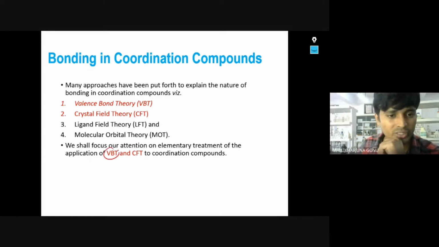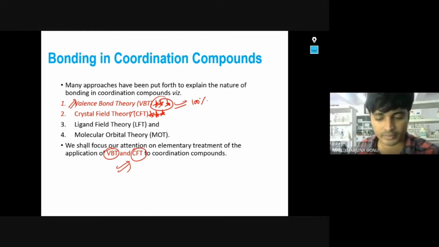So what are we going to study? Valence bond theory and crystal field theory. These two are very, very important. In that too, this one is more important. This is a 100% question guarantee. For the other, 90% chances are there. But this one is most important.